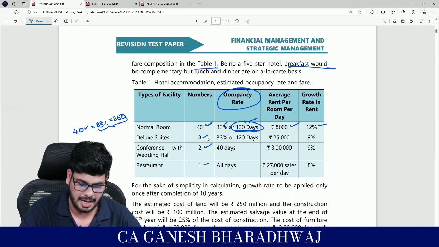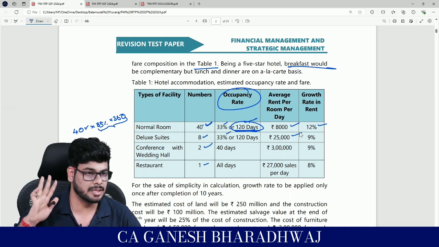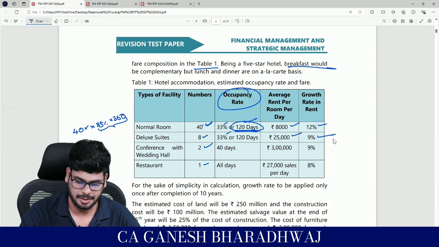Similarly, for deluxe suites, they have 8 such suites and 33% occupancy. 25,000 rupees is the per day room tariff, and the growth rate in rent is 9%.